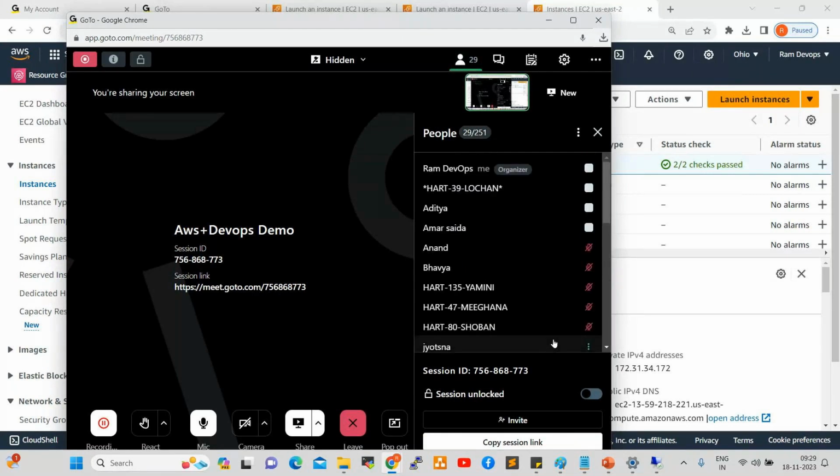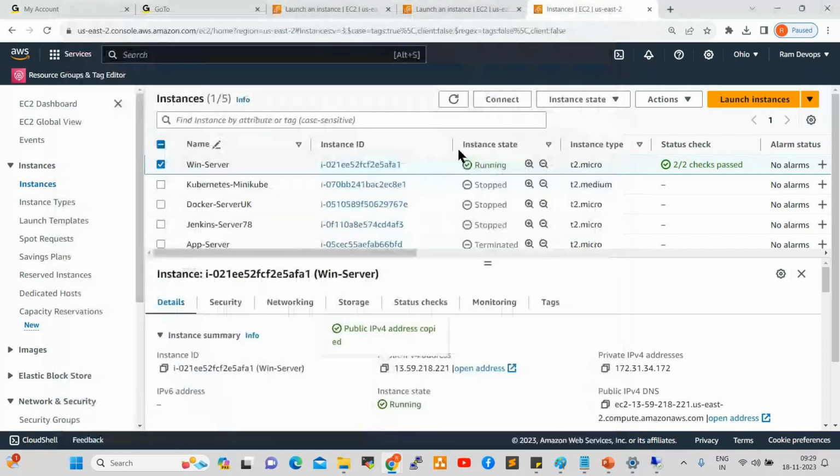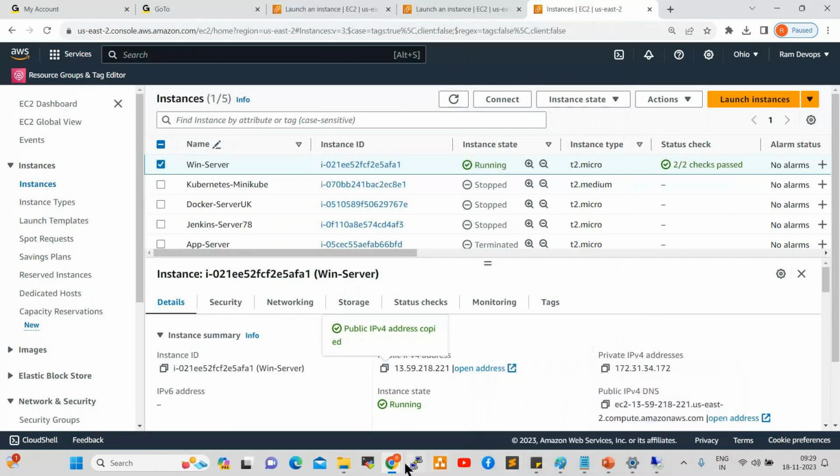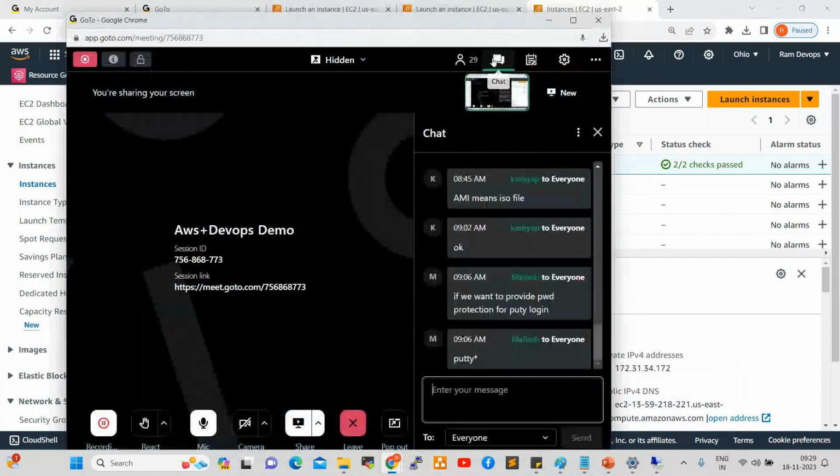Fine. Someone is asking a question here. If we want to provide password protection for Putty login, yes, we can provide. I'll show you while working on Linux. Monday onwards, Linux will be started, right? So by that time I'll show you.